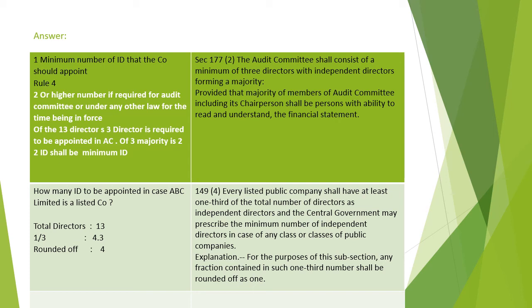How many independent directors are to be appointed if ABC Limited is a listed company? Section 149(4) says that every listed company shall have at least 1/3 of the total number of directors as independent directors. So therefore, total number of directors is 13. 1/3 of them is equal to 4.3, which will be rounded up to the nearest integer. Therefore, rounded up to 4. The company is required to appoint 4 independent directors.